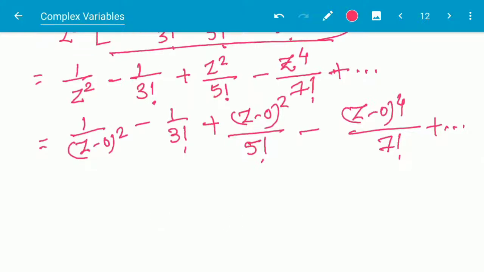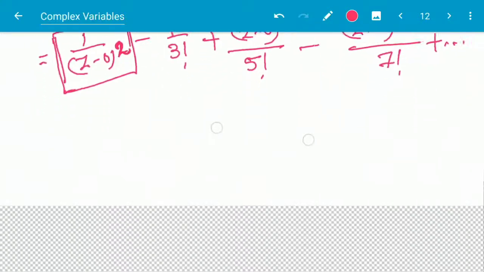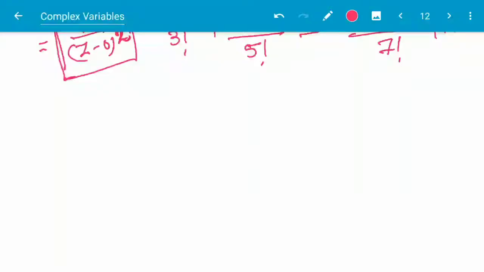And so here z0 is a pole of order 2, because here in this term the power of z minus 0 is equal to minus 2, and so the pole is of order 2. So what is the concept behind it? What types of poles are present? Generally three types of singular points are present.